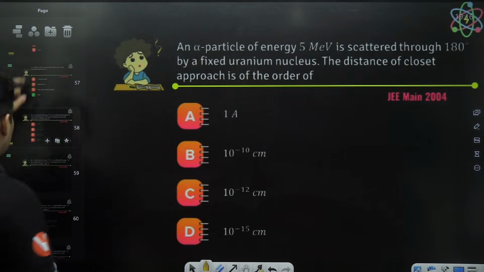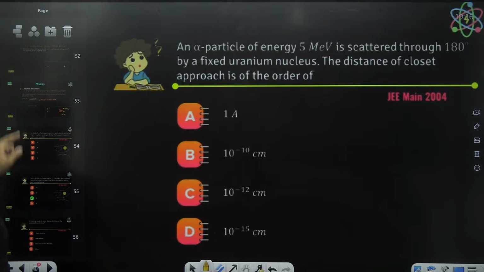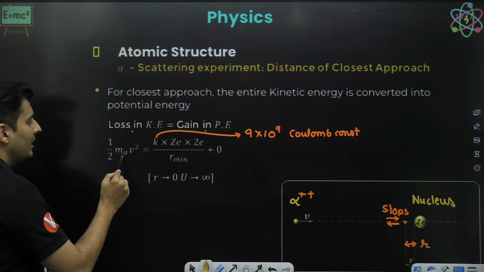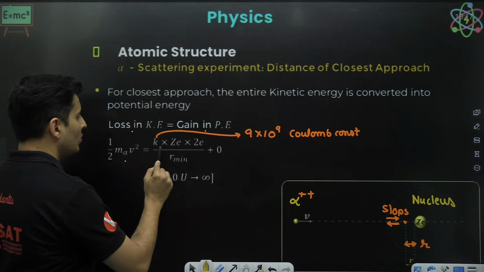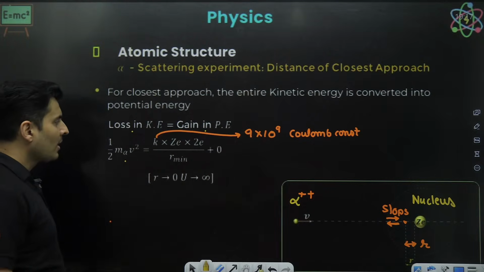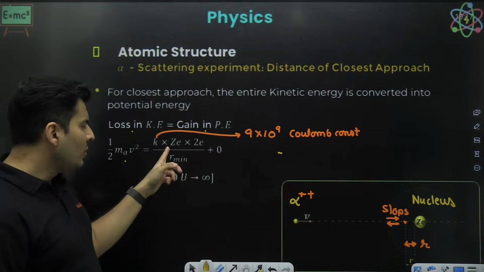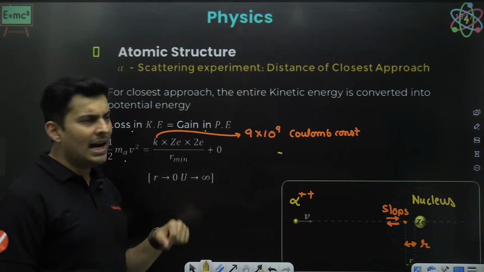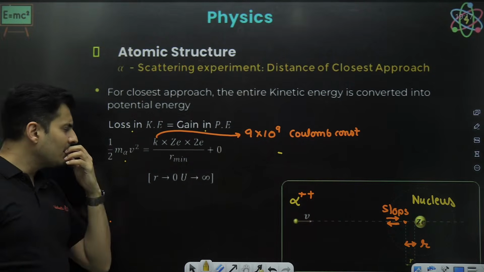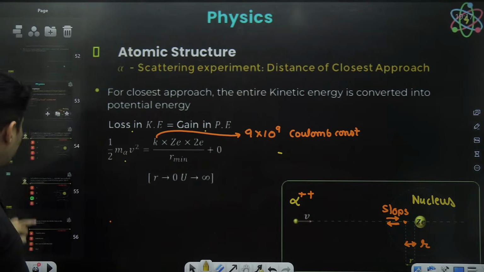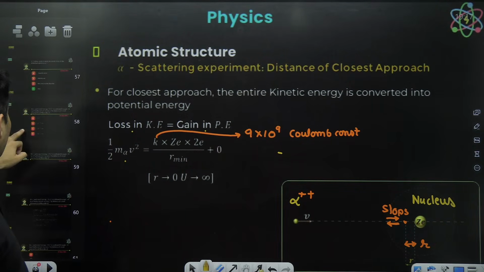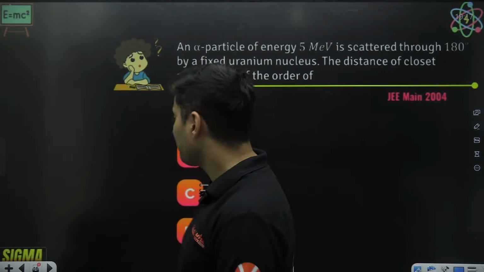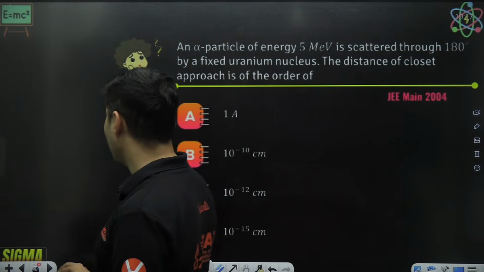Closest distance of approach. What's the formula? Kinetic energy is the potential energy. Kinetic energy is half mv square. Potential energy is Coulomb constant times Q1 Q2 by R. Coulomb constant we know. Uranium, we know Z. This e value also I know. R, I do not know. Mass and v, that also I don't know. But instead of mass and velocity, they have given something else. What have they given? The alpha particle's kinetic energy they have given.